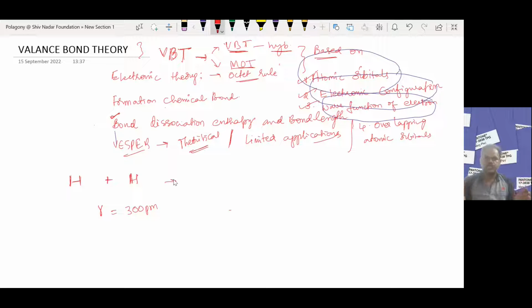When these two hydrogen atoms are brought to a distance of r equal to 150 picometers, the two hydrogen atoms start attracting each other.